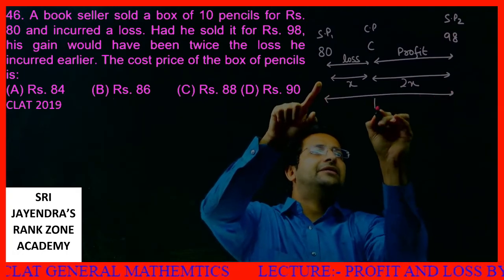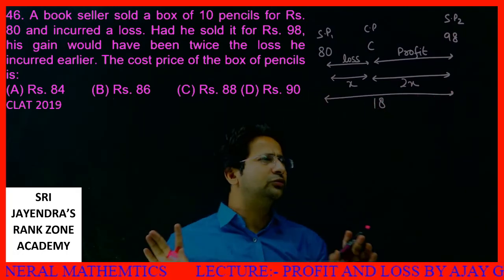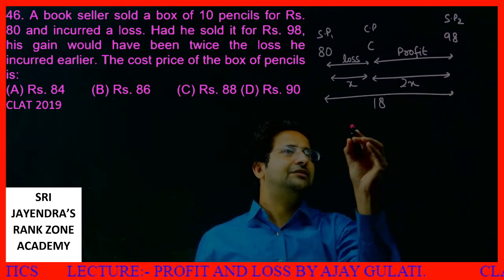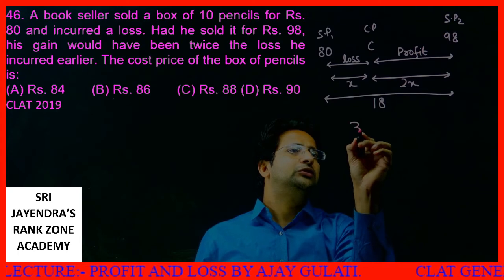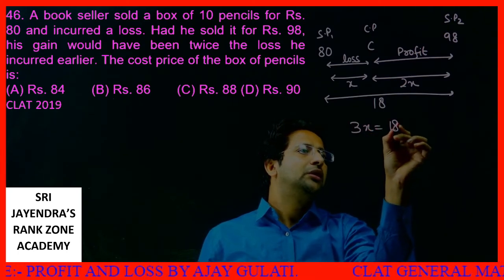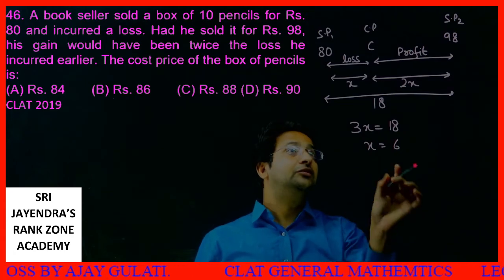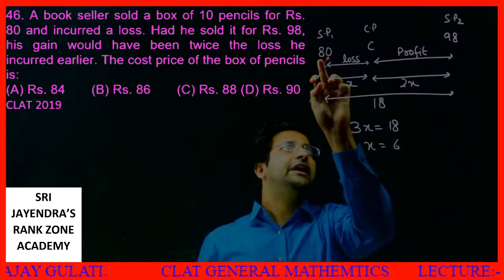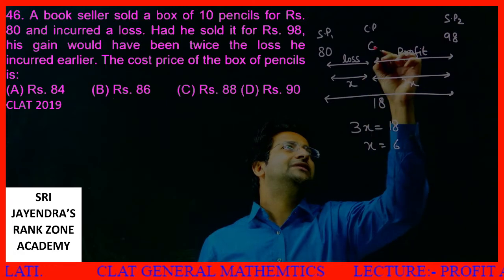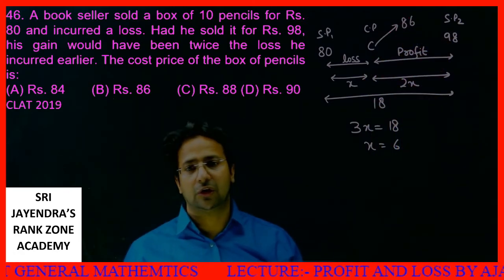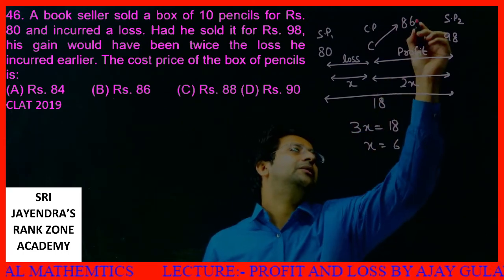And this gap is how much? This gap is 18. There are many such questions asked in various types of exams. This is X, this is 2X, then this is X. But this total is 3X. So this 3X is equal to 18. So I can say X is equal to 6. X is equal to 6 means the CP was 80 plus 6, that is, C is 86. What are we actually asked? The cost price of the box of pencils is 86. Option number B is your answer.